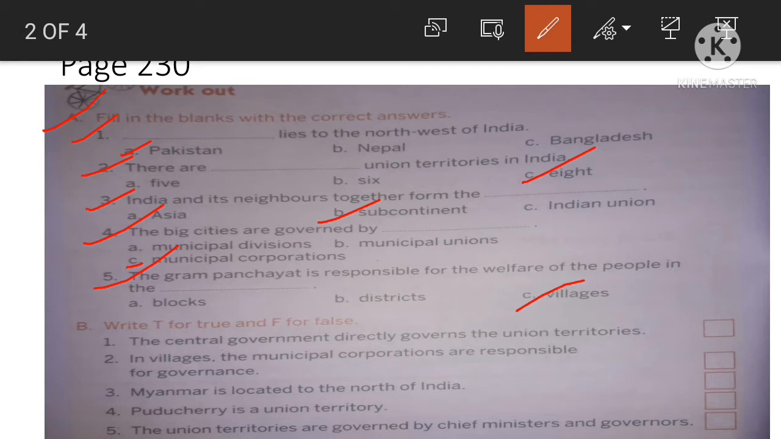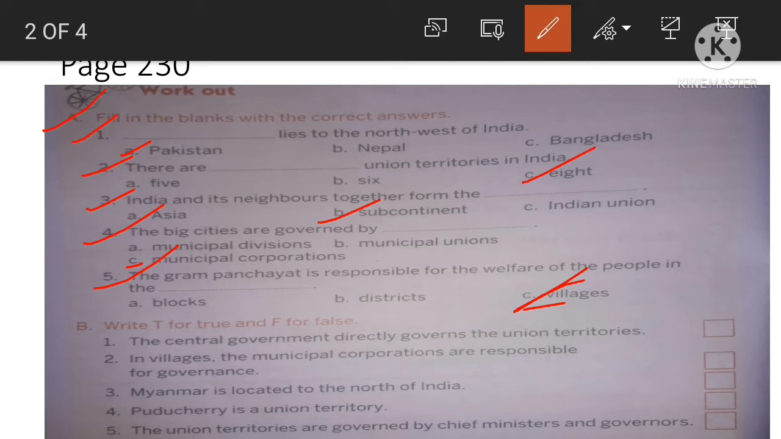As we have discussed, the municipal corporation is responsible for big cities. The municipalities or municipal committee or municipal board is responsible for smaller cities and towns, and the Gram Panchayat is responsible for villages. So the correct answer is option C, villages.